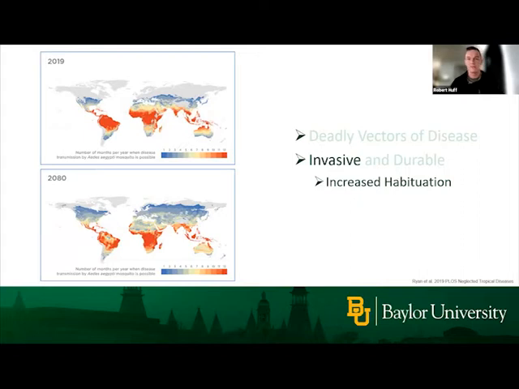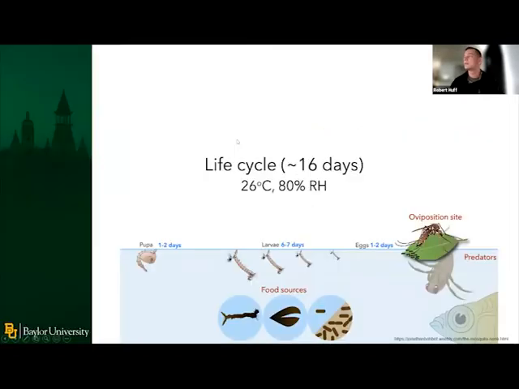So I want to start first. I just realized that didn't change, sorry. I want to start first with just the mosquito life cycle, just so you have a good understanding of how mosquitoes work in the world in case you don't research them on a daily basis like we do. So I'm going to start with oviposition site selection, which is on the bottom right there.